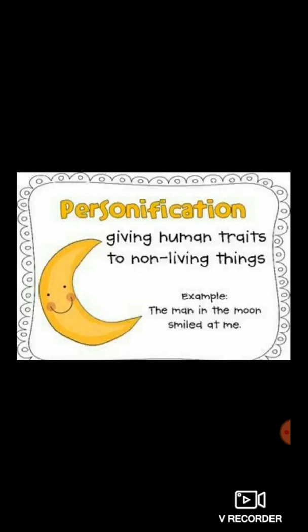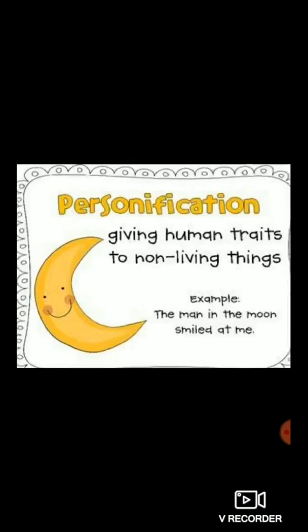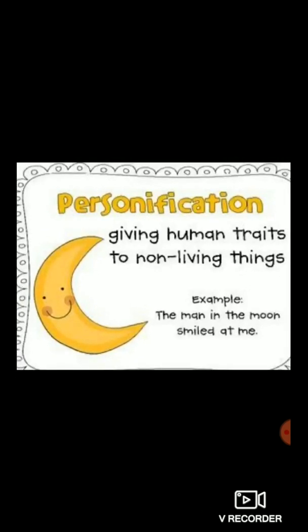Here one example is given. With the help of an example you will understand better. The man in the moon smiled at me. So the moon smiled at me. Does the moon smile at us? No. The moon is a non-living object. It's not a living thing. So, the human quality of smiling is given to the moon.